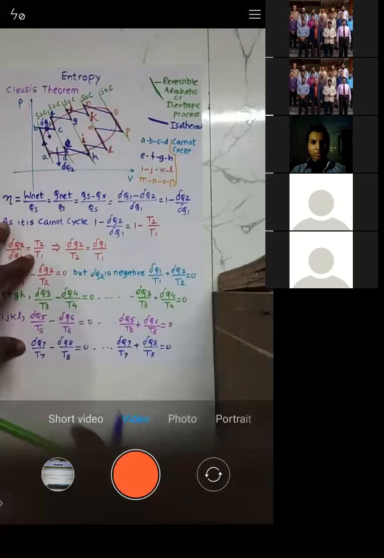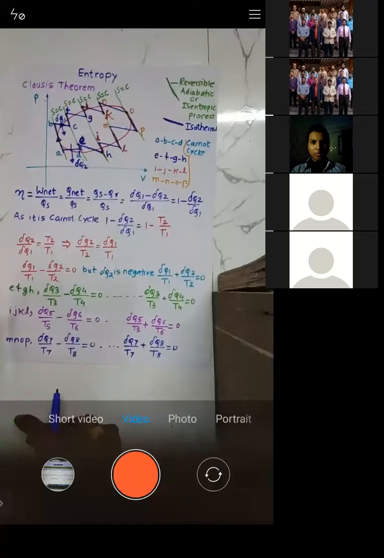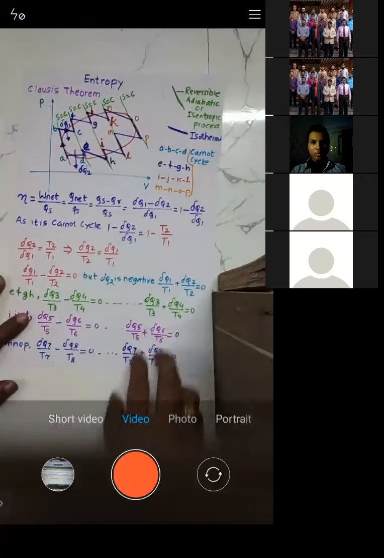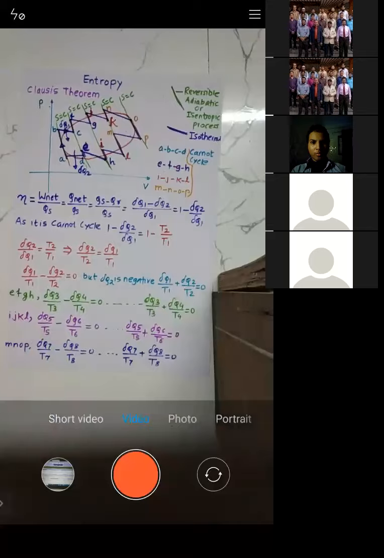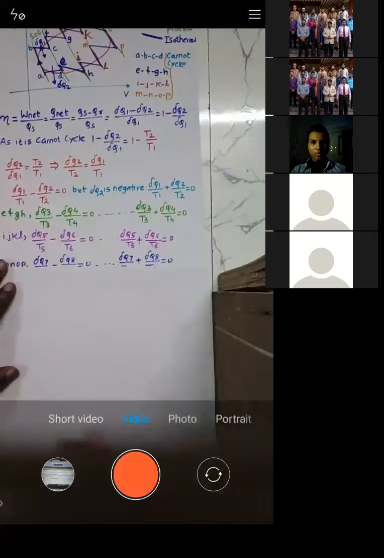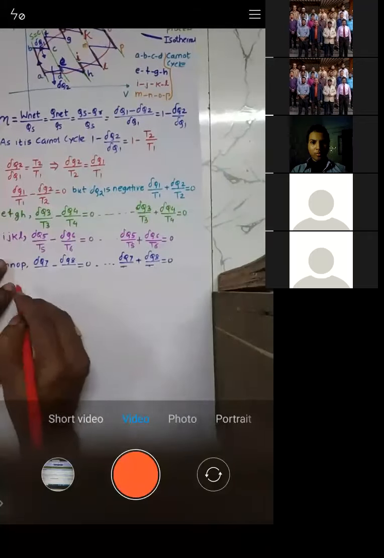Now if you add all those equations, let us see what we get.